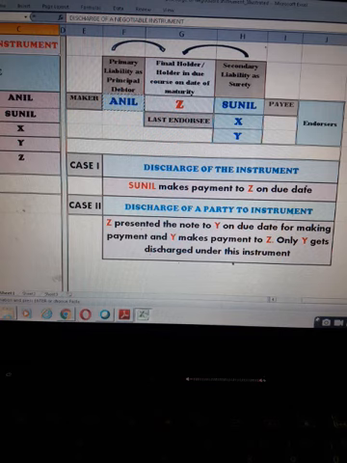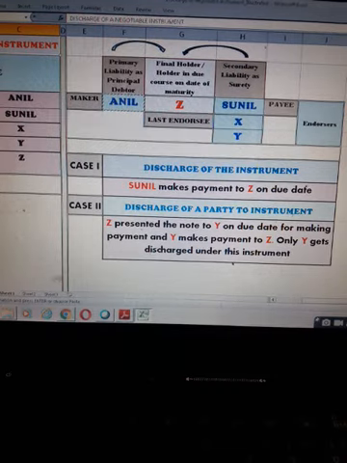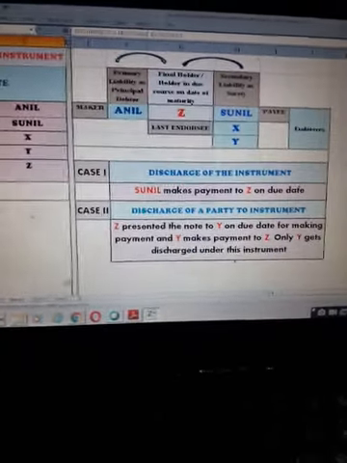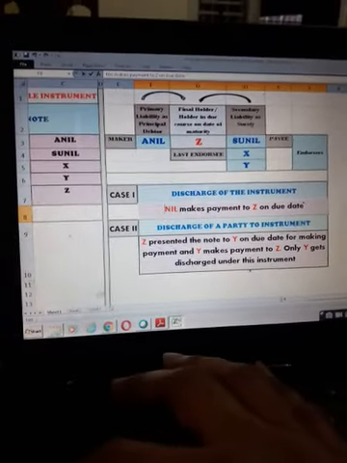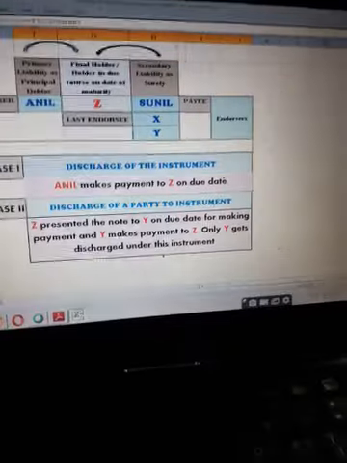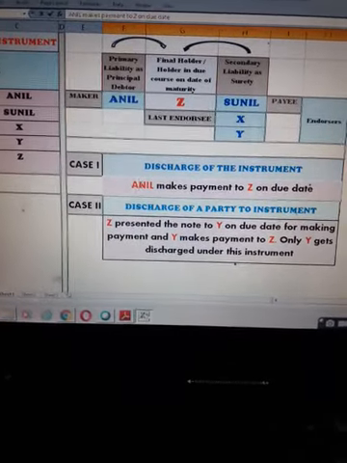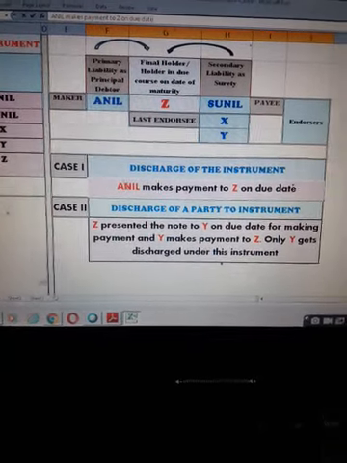So that means in case payment is made by Anil, if Anil makes this payment to Z on due date, in that case, it will discharge all the parties under that instrument. So Anil has made this payment to Z, so he gets discharged.